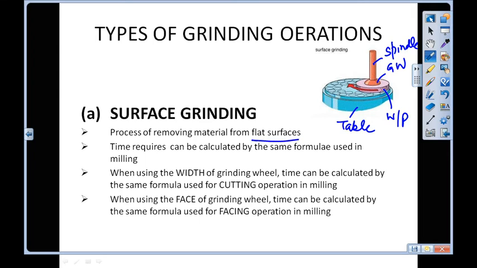and this is somewhat similar to milling operation. So we will use the milling formula for calculating the machining time for grinding. So we have taken two cases in milling. So first, when using the width of the grinding wheel, time can be calculated by the same formula used for cutting operation in milling, and when using the face of the grinding wheel, time can be calculated by the same formula used for facing operation.